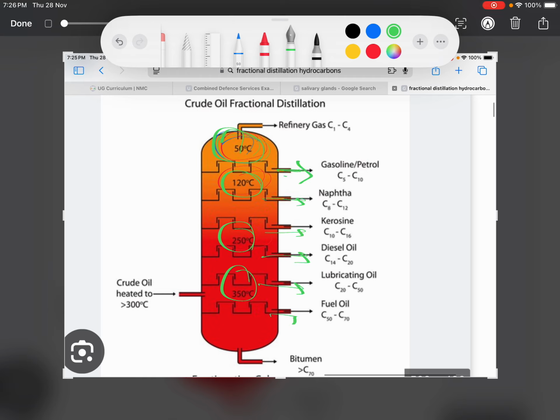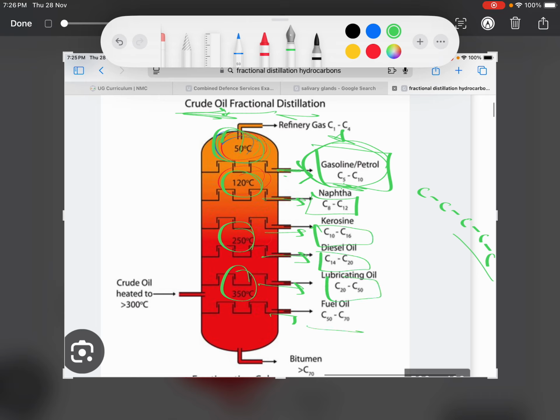Fractional means that two or more compounds which have similar boiling points can be separated. Distillation is simply boiling. Carbon C5 means there are 5 carbons in a compound. Products with 5 to 10 carbons are called petrol. We are refining, or distilling, the crude oil. Naphtha is carbon 8 to carbon 14, carbon 10 to carbon 16 is kerosene, carbon 14 to carbon 20 is diesel oil, and carbon 20 to 50 is more. Here are all the details, you don't need to remember them.